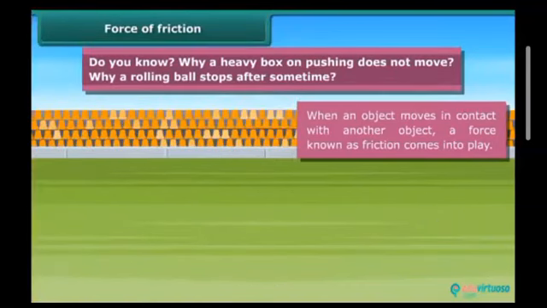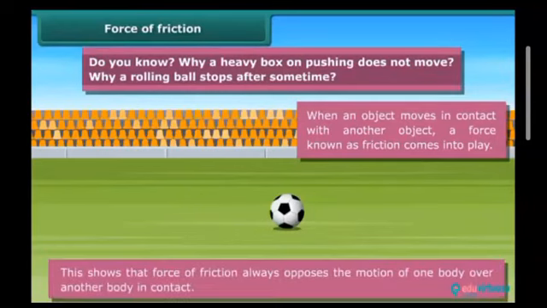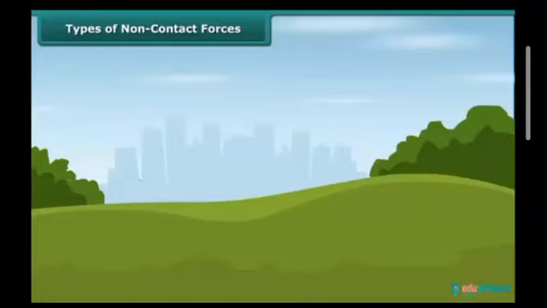Force of friction always acts on all objects and its direction is always opposite to the direction of motion. The moving ball gradually slows down and ultimately stops due to the force of friction. This shows that force of friction always opposes the motion of one body over another body in contact.